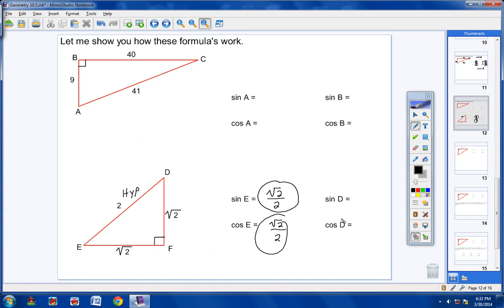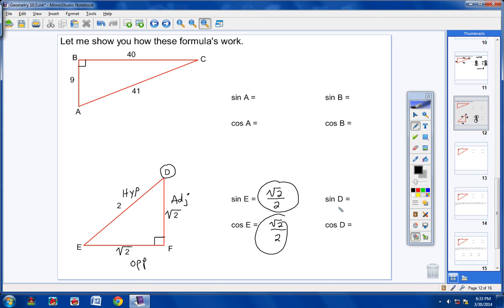So now we're dealing with angle D, right here, angle D. So I'm going to go over and I'm going to circle angle D. Now immediately go opposite, and this will be your opposite side. Find your 90 degrees. This will be your hypotenuse, and the other side will be your adjacent side.